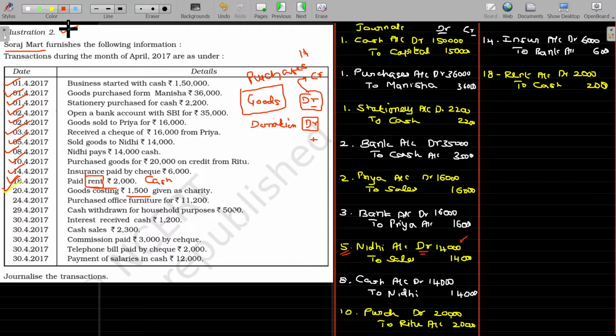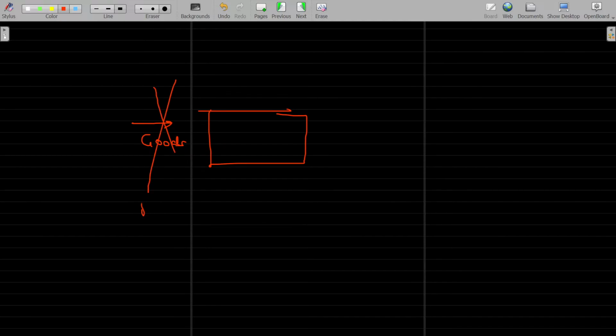Now, in your organization, goods will come in. That will always be named as purchases.